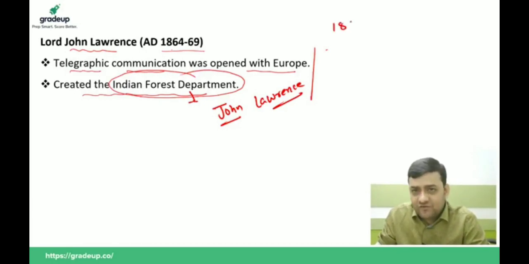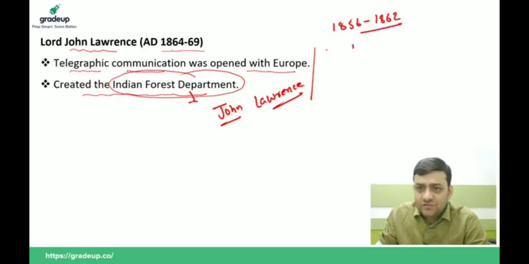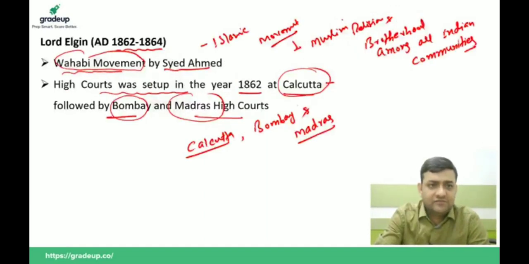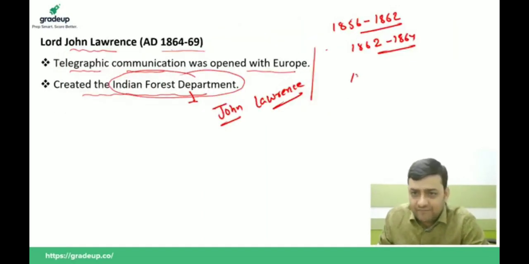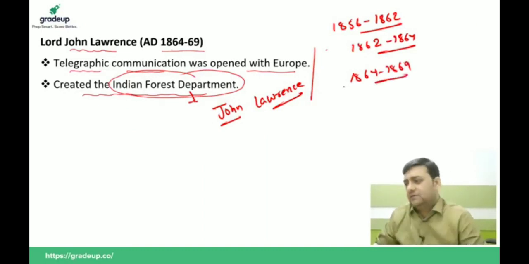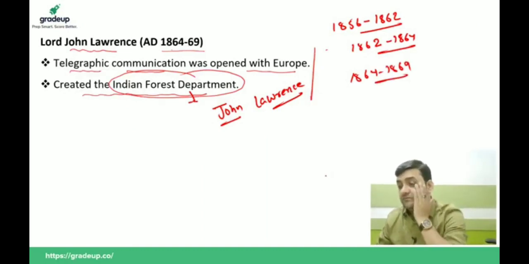So first of all, we have 1856 to 1862, 1862 to 1864, and then we have 1864 to 1869. This is the way we are moving towards the formation of the Indian National Congress.